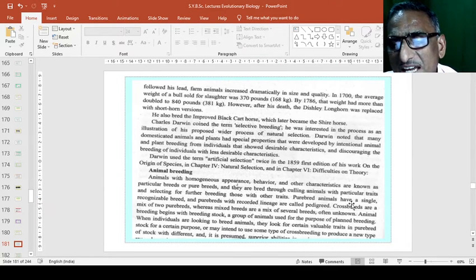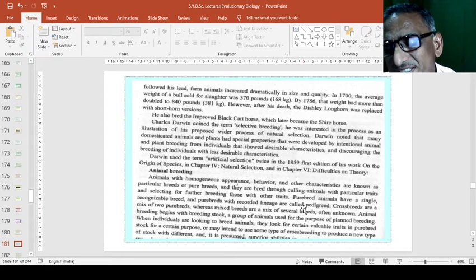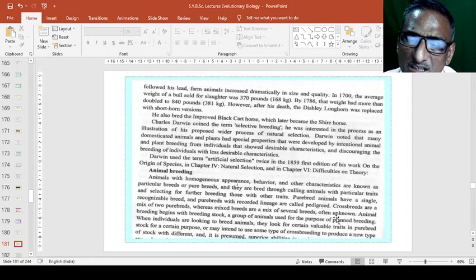Purebred animals have a single recognizable breed, and pure breeds with recorded lineage are called pedigrees or called as pedigreed. So crossbreeds are a mix of two pure breeds, whereas mixed breeds are a mix of several breeds and often unknown.